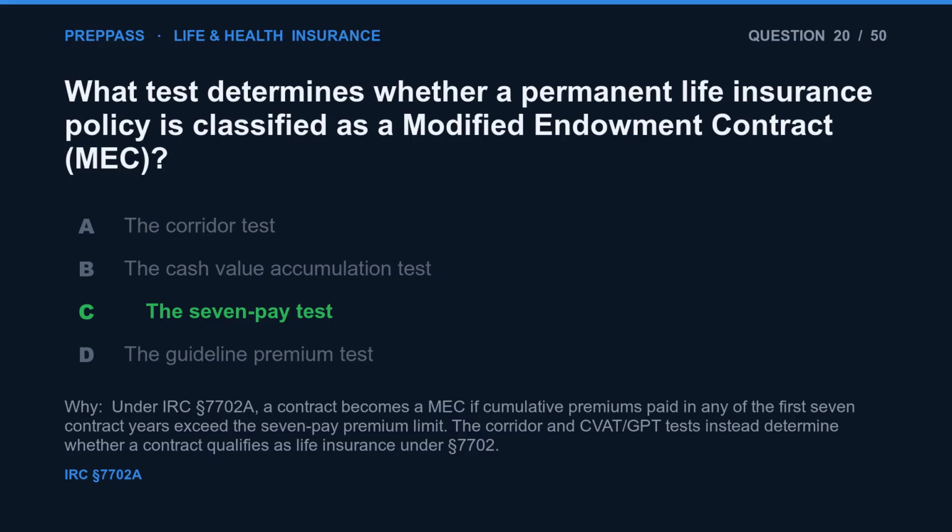The correct answer is C. Under IRC Section 7702A, a contract becomes a MEC if cumulative premiums paid in any of the first 7 contract years exceed the 7-pay premium limit. The corridor and CVAT/GPT tests instead determine whether a contract qualifies as life insurance under Section 7702.